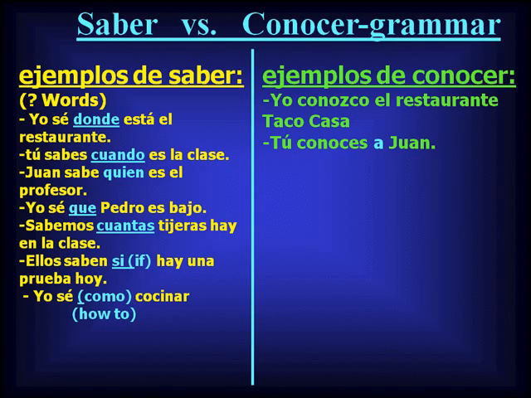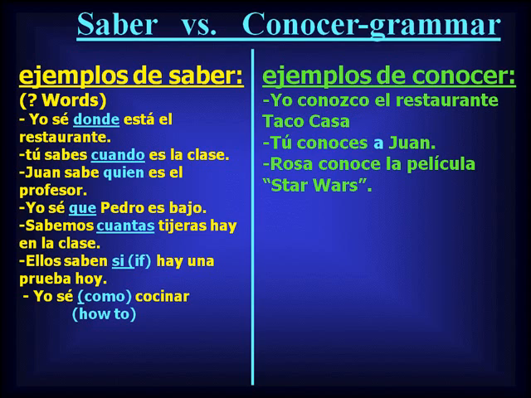Next, we have tú conoces a Juan. Here we're talking about just knowing or being familiar with a person. Note the letter A, the a personal. Anytime you have the letter A, you're talking about just knowing a person. Use conocer. And finally, we have Rosa conoce la película Star Wars.